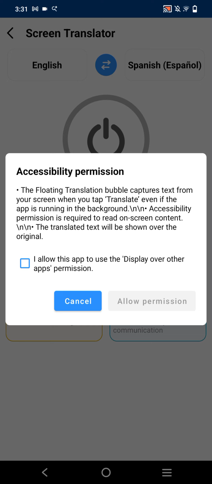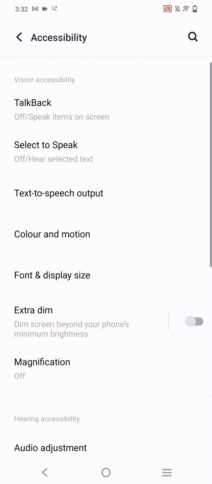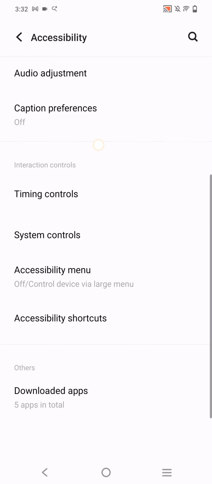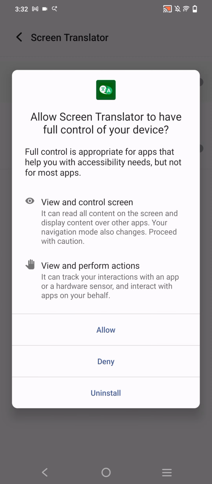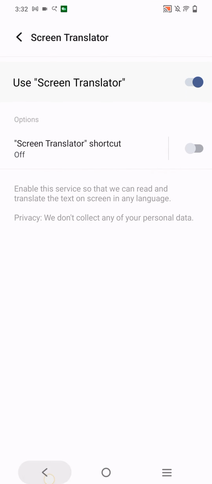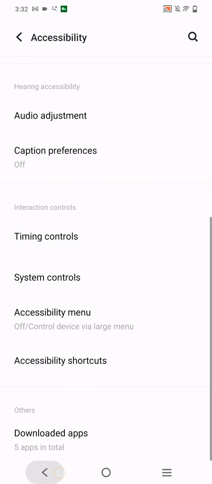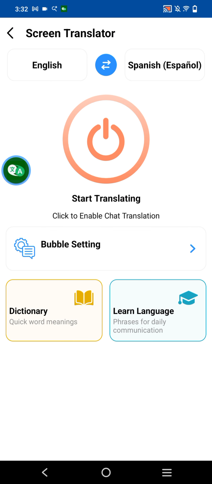After that, you just click on I allow the app to use, to give allow permission with user consent. And as you can see here, this is the floating bubble.